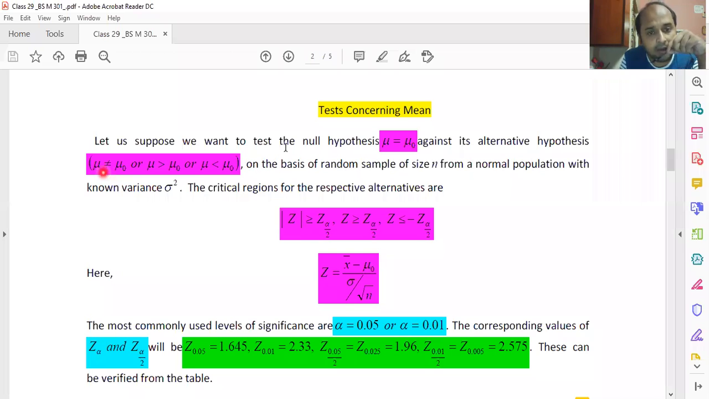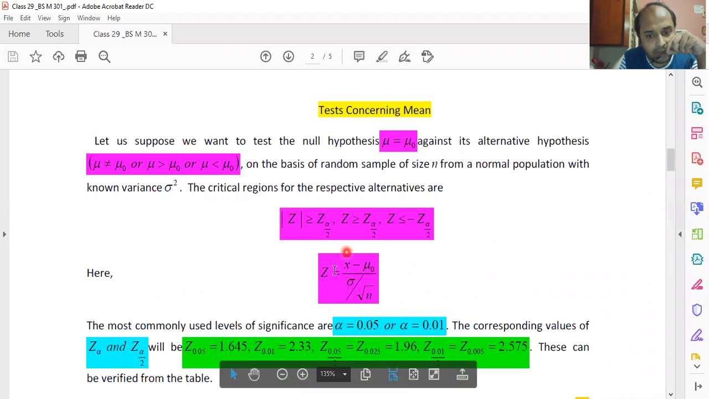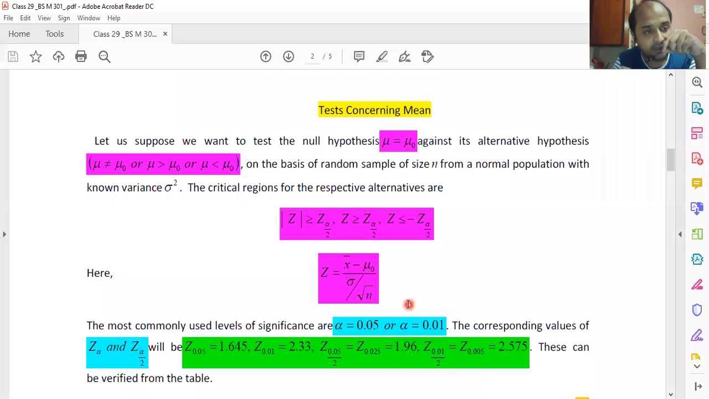Okay, now I am coming to this particular formula. The formula which I shall be using in tests concerning mean will be of this particular form. I said that these tests are called Z test because the formulas are aligned with the definition of standard normal variable. You see that the definitions are indeed aligned.